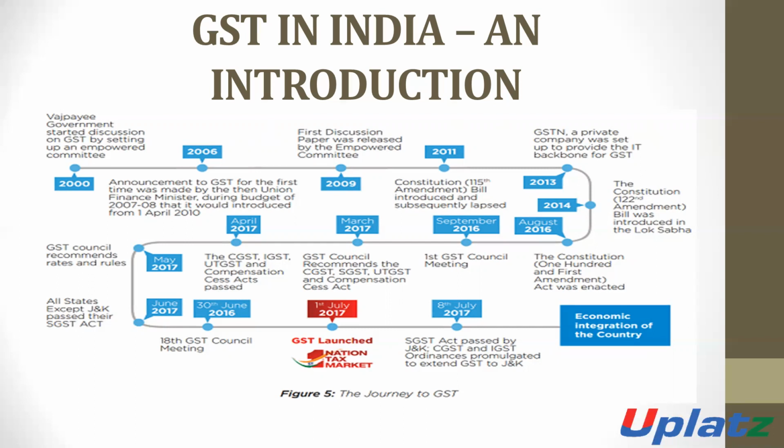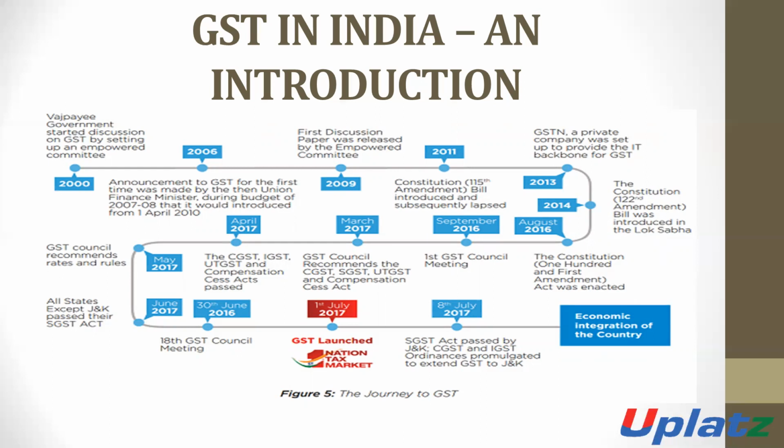Then in 2013, the Goods and Services Tax Network, GSTN, a private company, was set up to provide the IT backbone for the GST.